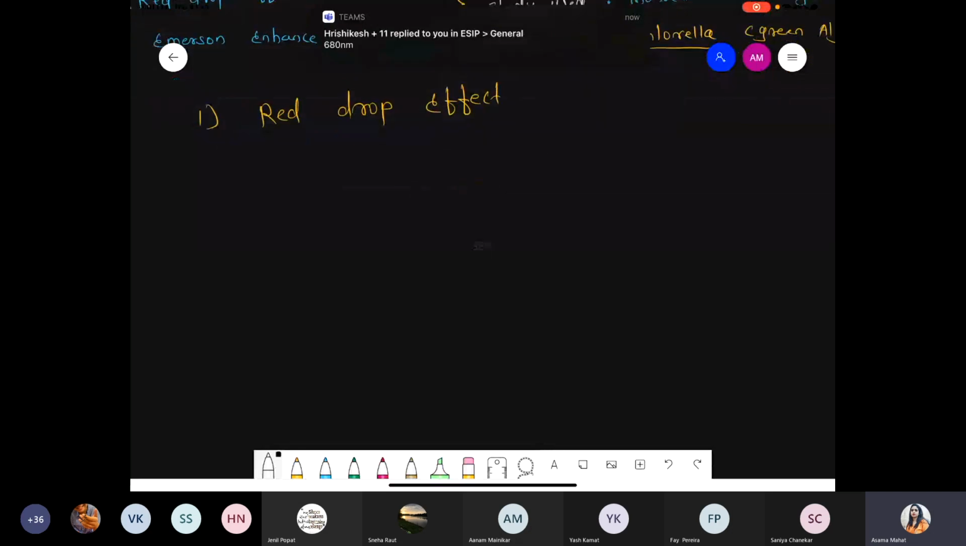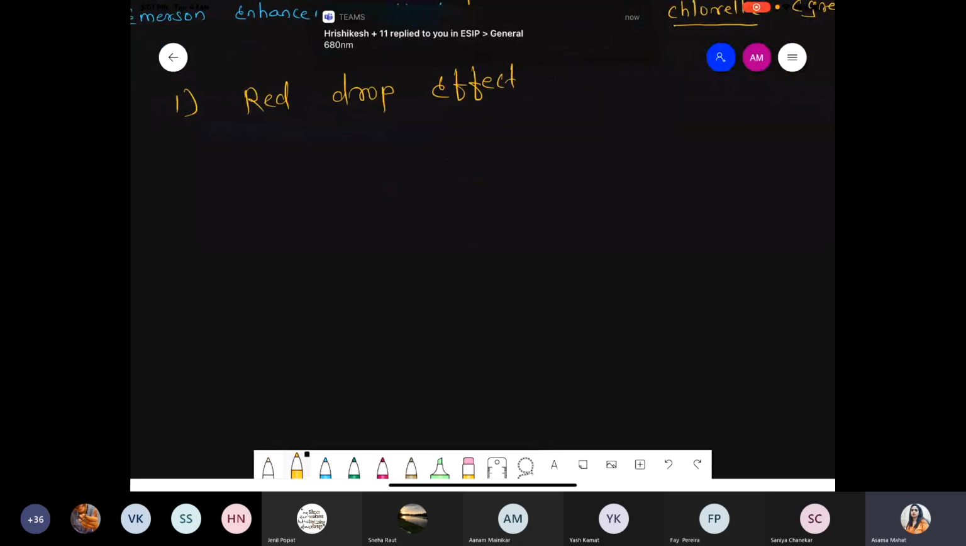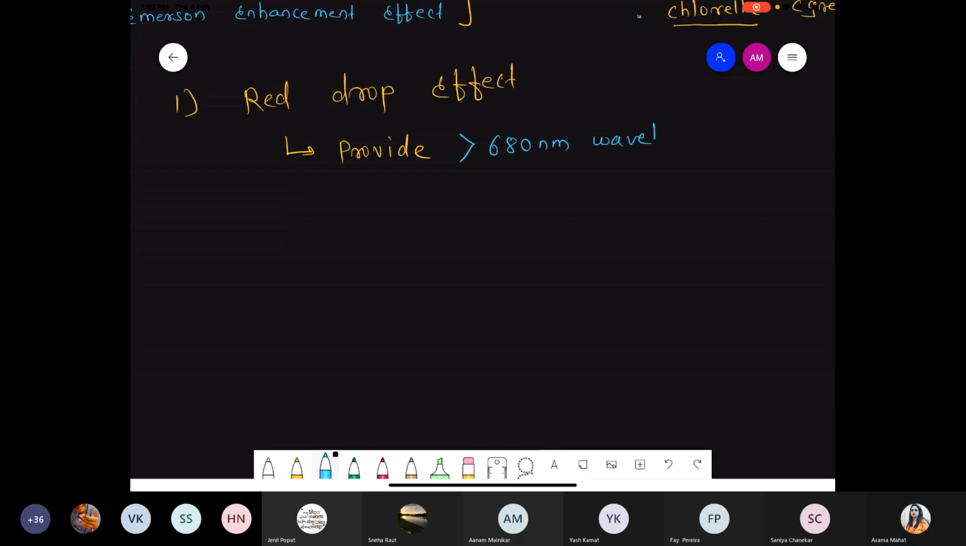So what is meaning of the red drop effect? It means that if you provide more than 680 nanometer wavelength of light, at that time there is a decrease in rate of photosynthesis. So simple meaning with respect to red drop effect is, if you provide more than 680 nanometer wavelength, ultimately what will be the result? The rate of photosynthesis will decline.